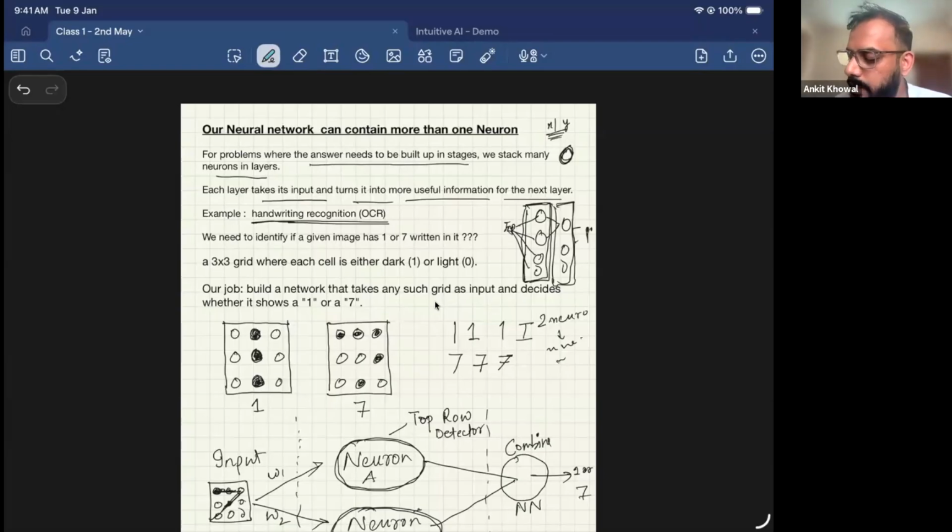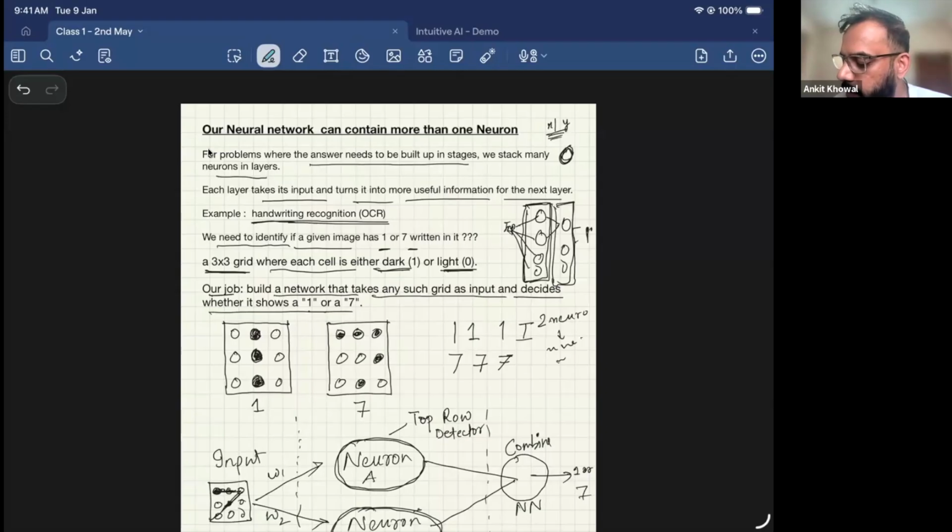Right now, let's start with a simple problem. We need to identify, if I'm given a hand-drawn image, whether it's 1 or 7, if 1 or 7 is written on it or not. I need to predict that. For that, although our screen consists of 28 by 28 pixels, for understanding, let's say that our screen is a 3 cross 3 grid where each cell is either dark or light. That is how we know what's written on the screen. Our job is to build a neural network that takes any grid as input and decides whether it shows a 1 or a 7.